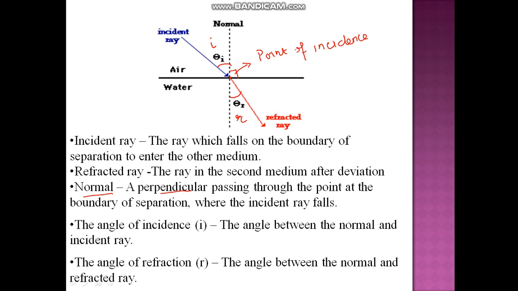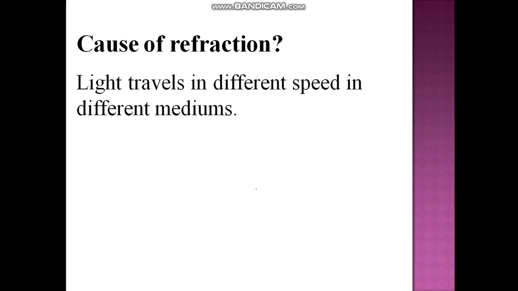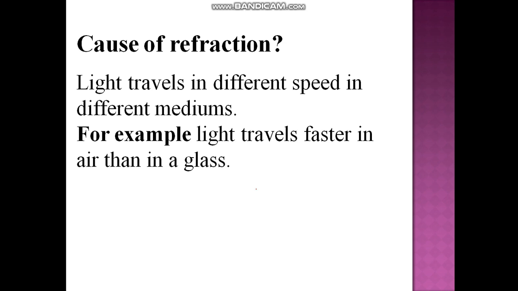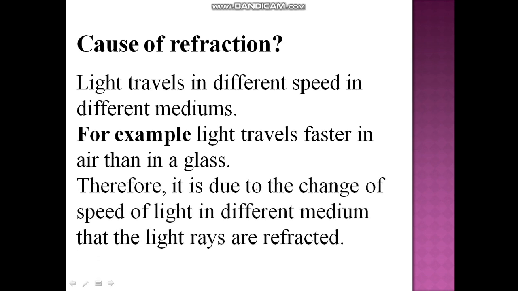So these are the terms that are associated when light is falling on one medium and has to pass through the other medium. Now, what is the cause of refraction? That means, why does this bending take place? You know that light travels at different speeds in different mediums. For example, light travels faster in air than in glass. Therefore, it is due to the change of speed of light in different media that the light rays are refracted.